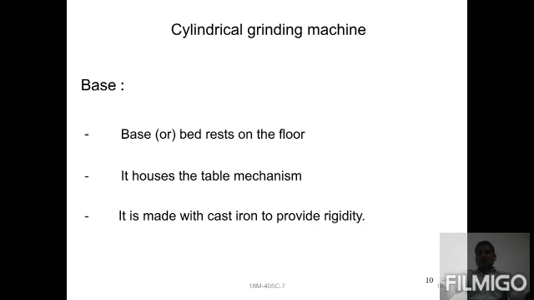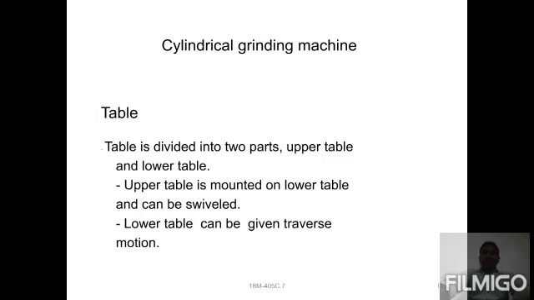First one is the base. The base is the bed, which rests on the floor for resting purposes. The base is the main part of any type of machine, not only grinding, milling or lathe; you can take any type of machine. The base is the main thing. Then the second one houses the table mechanism. It is made of grey cast iron material, providing a high amount of rigidity. Right? These are the main parts.